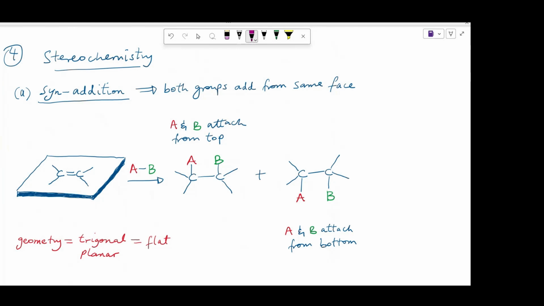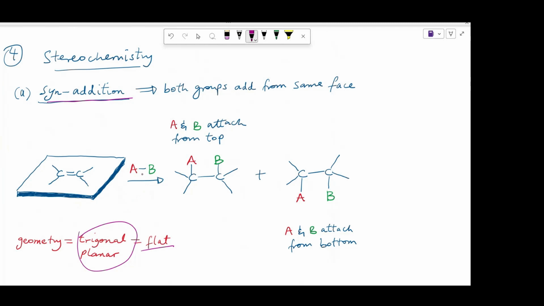The stereochemistry of an addition product can be influenced by syn addition. Syn addition is when two groups are added to an alkene double bond from the same face, which could be from the top or from the bottom. Recall that an alkene has a trigonal planar geometry, which is another way of saying that something is flat. Because alkenes are flat, the reacting molecule could approach the alkene double bond from the top, and groups A and B can attach to the double bonded carbons from the top, leaving them with a stereochemistry where they would point upwards.